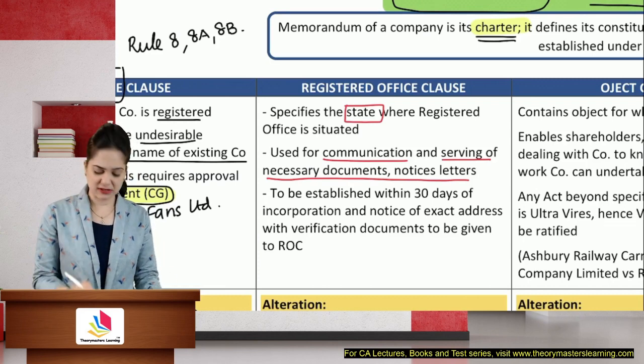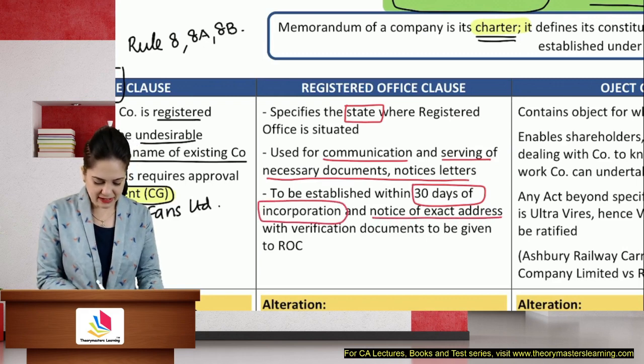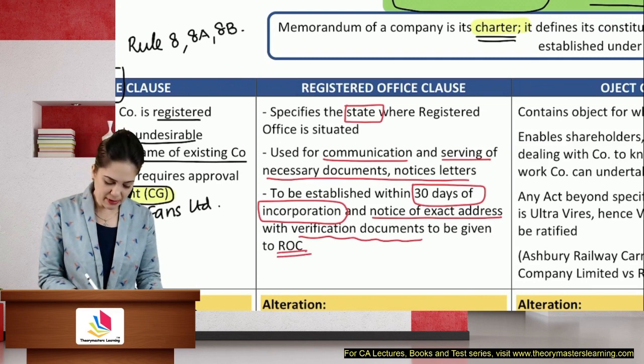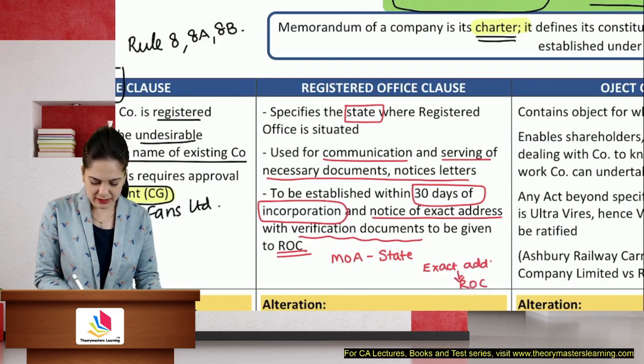Within 30 days of registration in corporation, I should send a notice of the exact address with verification of documents to the ROC. So in the memorandum, at the time of registration, I will only mention the name of the state. I will communicate the exact address to the ROC later.